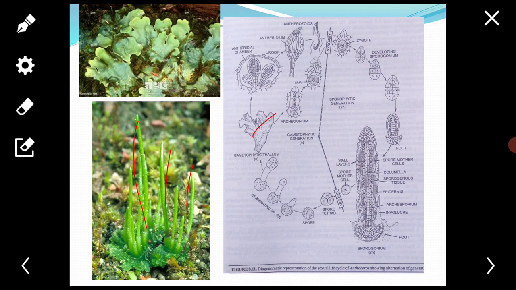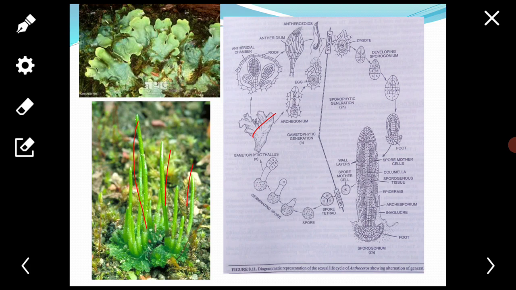The thallus is attached to the substratum by means of rhizoids. Scales are absent. Internally, the thallus exhibits a uniform cellular organization. The cells contain chloroplasts with numerous pyrenoids.